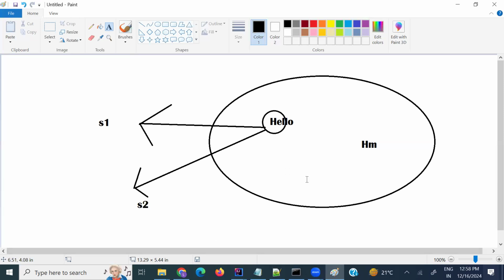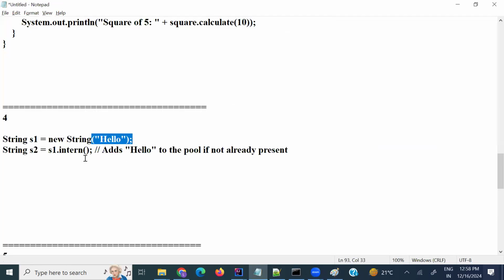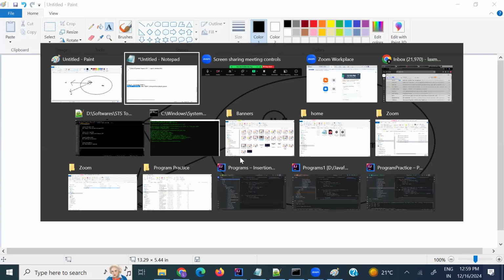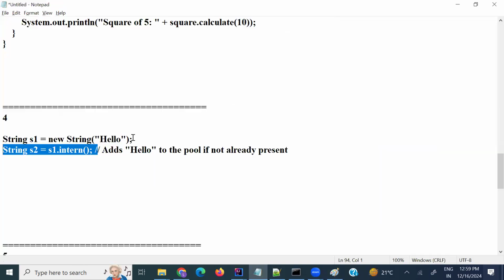Memory optimization will increase by using the dot intern method as well. By using the dot intern method, it will store the string directly inside the string constant pool. That's the reason we are assigning them. Like that we can assign. That's all about the fourth question.